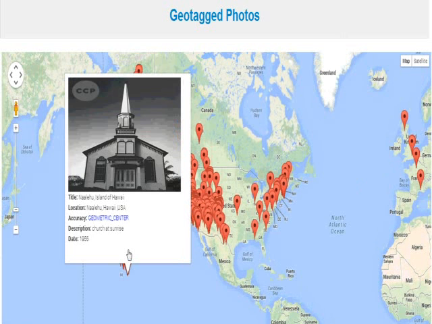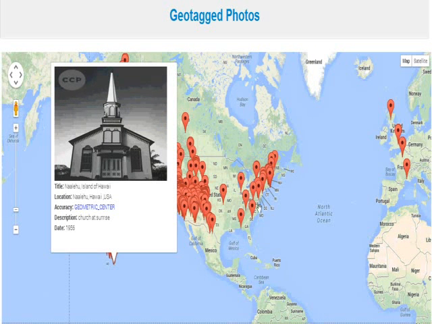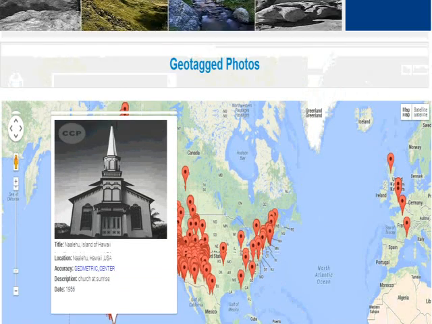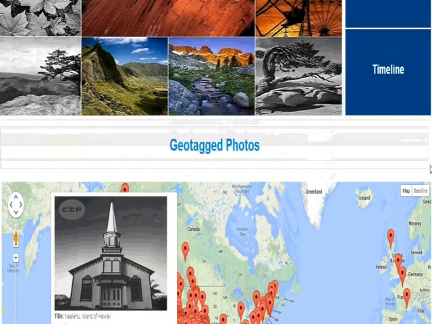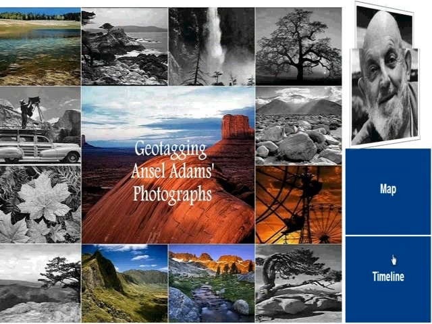The accuracy level, in this case geometric center, indicates how accurate the retrieved location entities were, and therefore how accurate the retrieved geolocation coordinate was. So you can click on any red marker to see information about that photo. It's a great way to see where Ansel Adams traveled and where he took his photos.